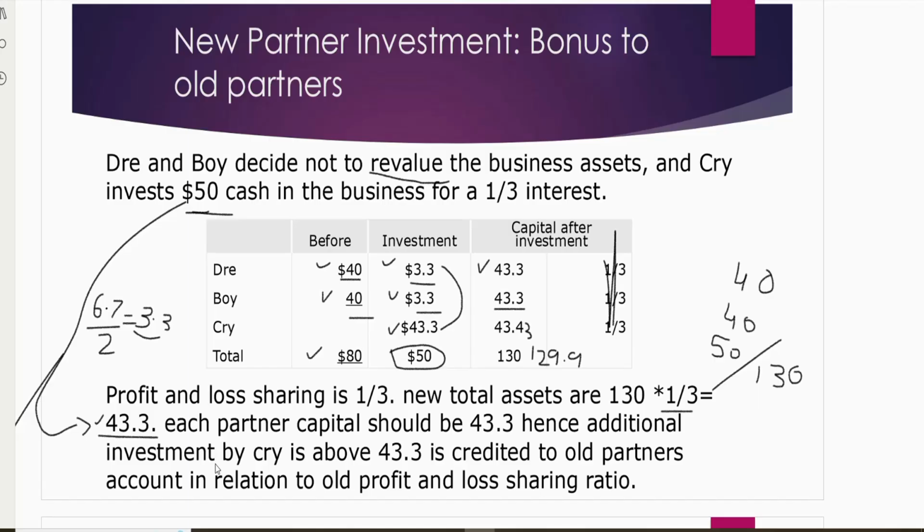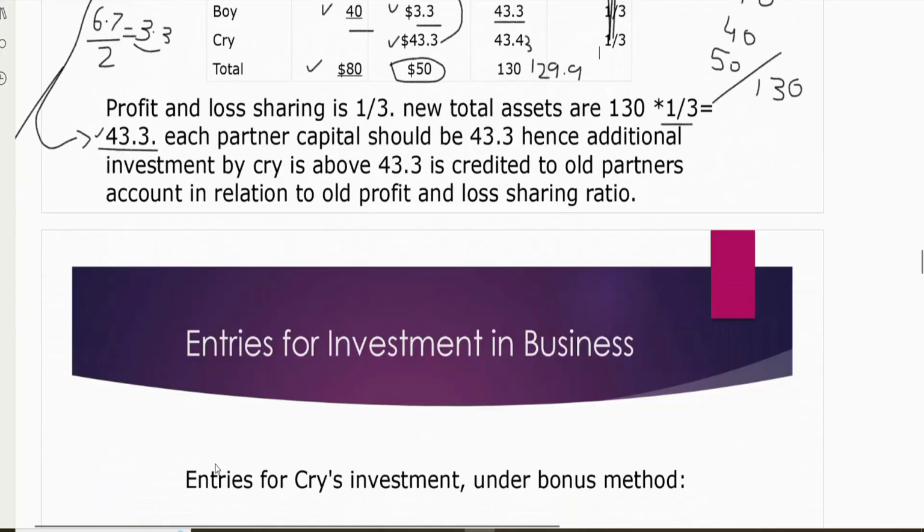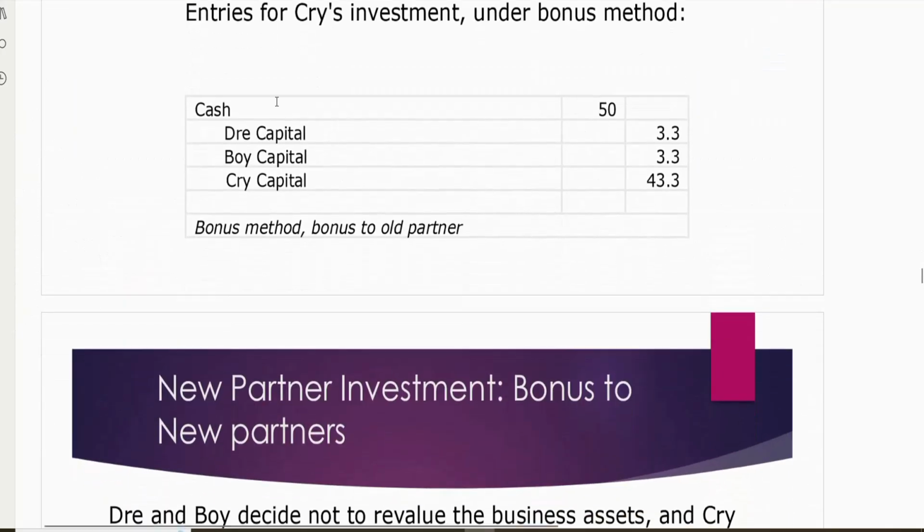So let's record this journal entry. The bonus is given to the old partners. Cry is investing, so cash is coming into the business. Ree and Boy's capital is increasing because of the bonus. We're not taking it from them, we're giving it to them. And Cry's capital is going to be increased by 43.3.